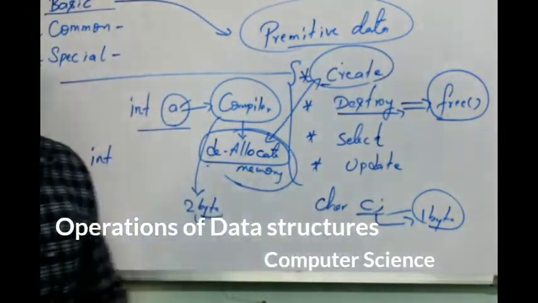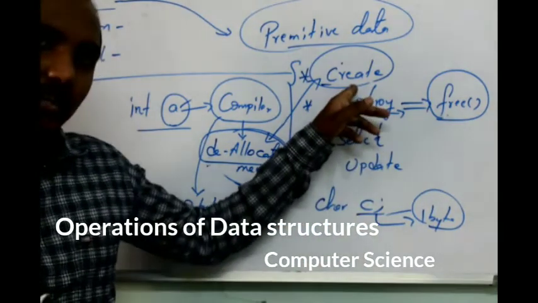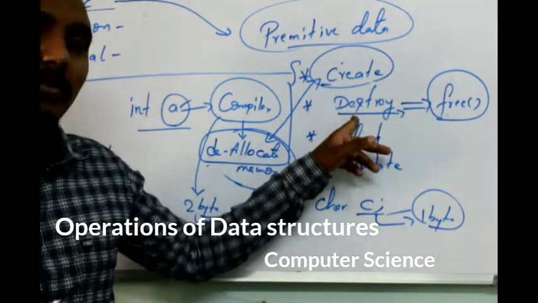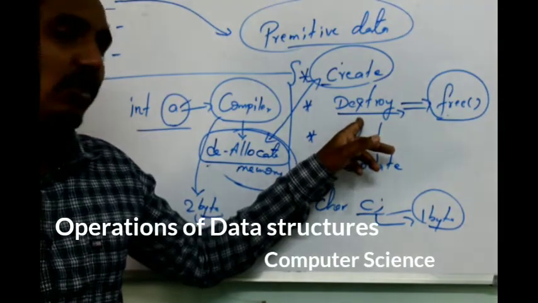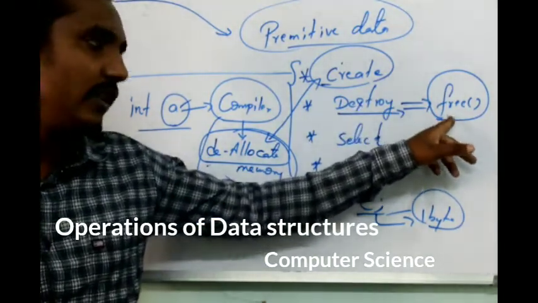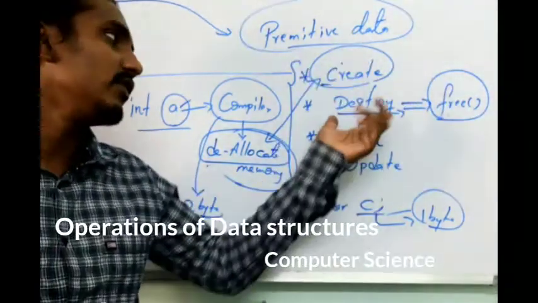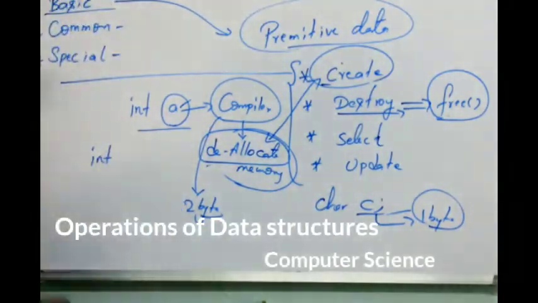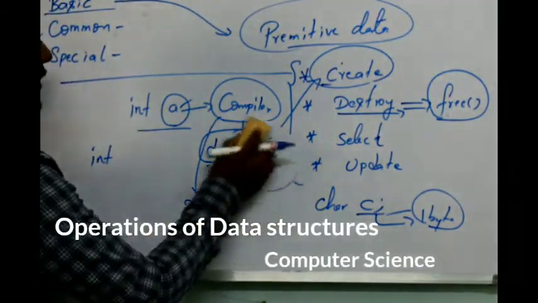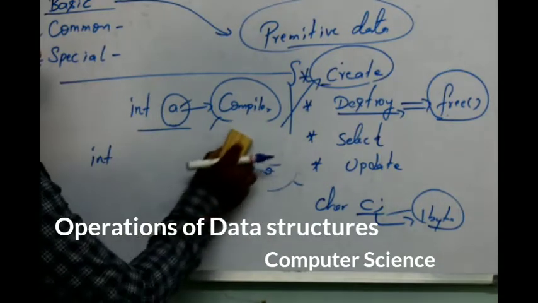The process of allocating memory is considered create. The process of deallocating memory is considered the destroy function, where we use the function called free for deleting that memory, which is called destroy. Okay, next we'll come across one more function called select.